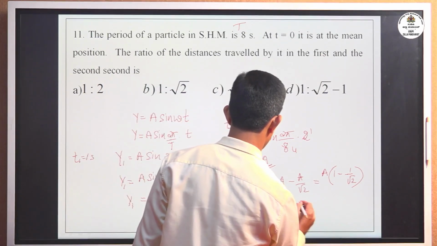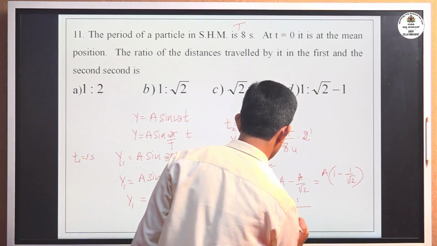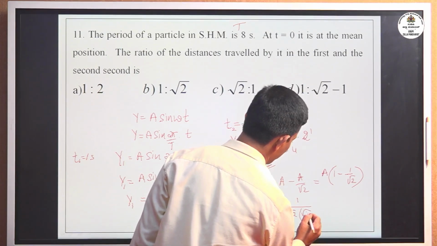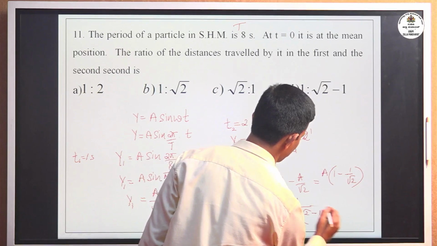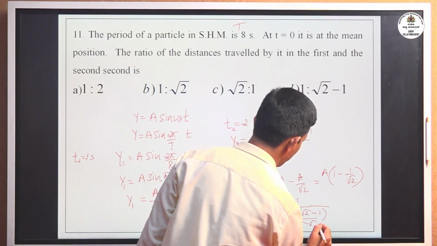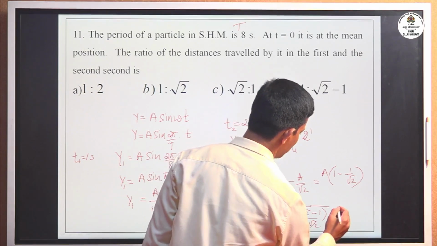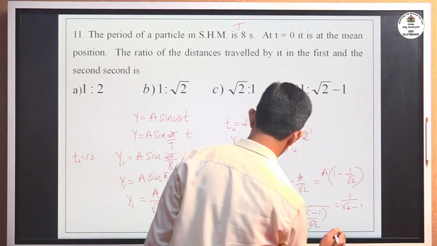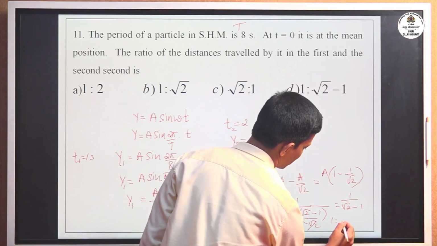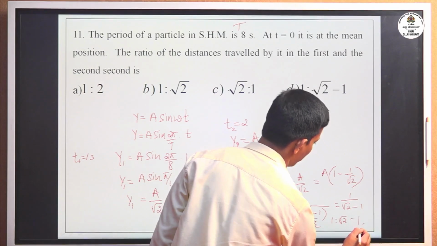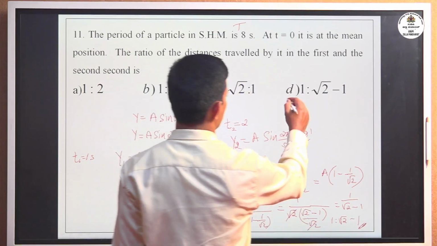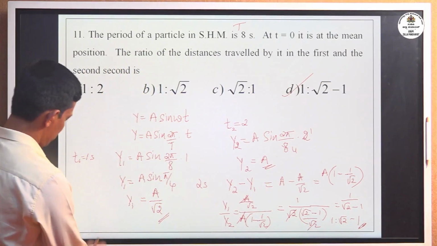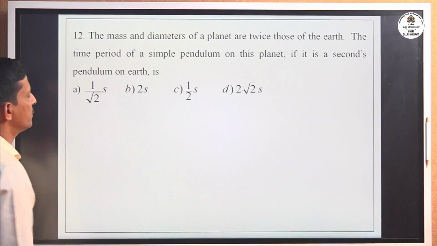that is 1, root 2 comes to the denominator. Here take the common denominator root 2, minus 1, whole divided by root 2. Root 2 gets cancelled, you got 1 divided by root 2 minus 1. Now that is in the ratio 1 is to root 2 minus 1. Correct option is D, that is 1 is to root 2 minus 1. Okay, move to the next question, 12th one.